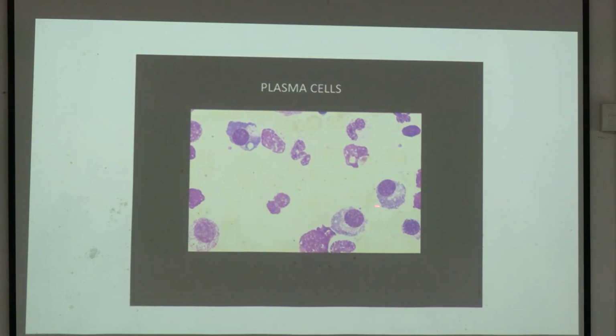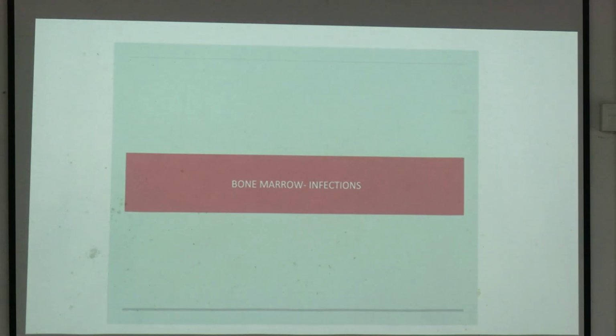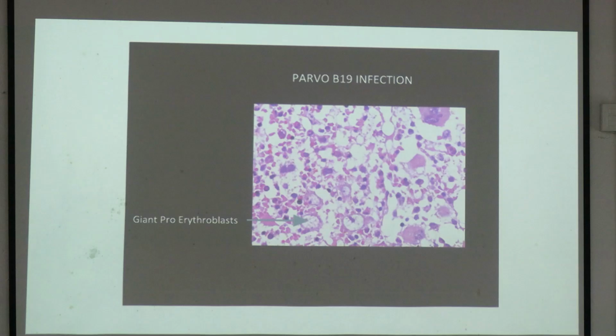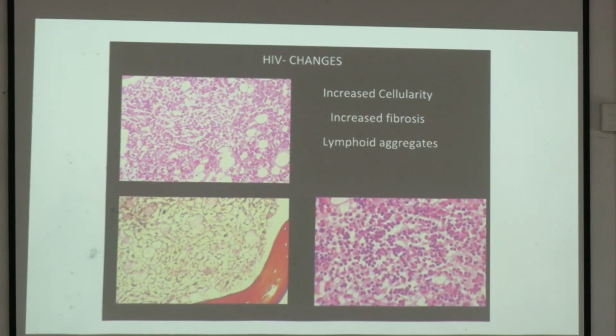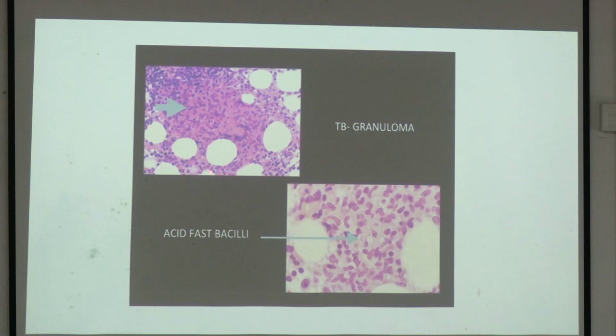Eccentrically placed nucleus. Now there are bone marrow findings in a few infections. In parvovirus infection, you can see giant proerythroblasts. HIV, histoplasma, cryptococcus. HIV changes: increased cellularity, increased fibrosis, and lymphoid aggregates. It is a granuloma, and these are the acid-fast bacilli, findings in tuberculosis.